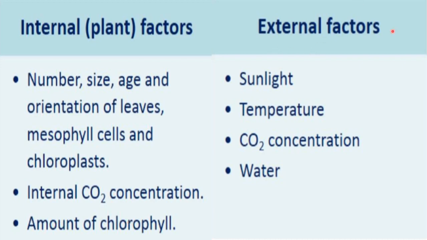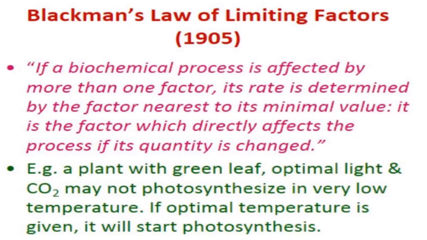The external factors which affect the rate of photosynthesis are sunlight, temperature, carbon dioxide concentration and water. So let's talk about these. Before understanding the effect of these external factors on the rate of photosynthesis, we need to understand Blackman's law of limiting factors. This law was given by Blackman in 1905.